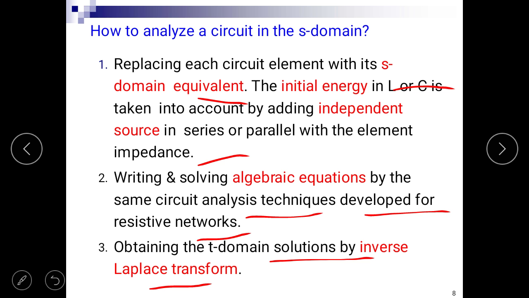It means there are 3 steps for analysis of circuit in S domain. First of all, take Laplace transform of the algebraic equations, that may be KVL or KCL, and put initial value of charging current or voltage equal to 0, and then obtain inverse Laplace of that transform.